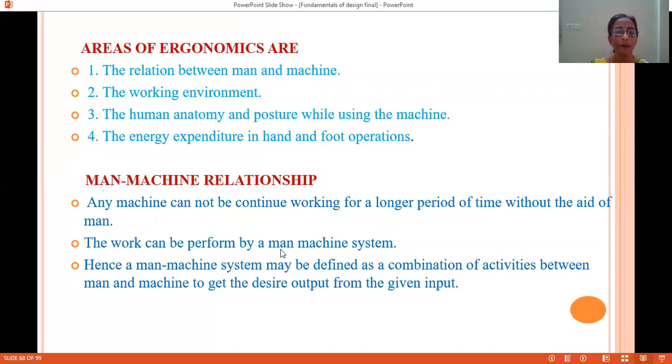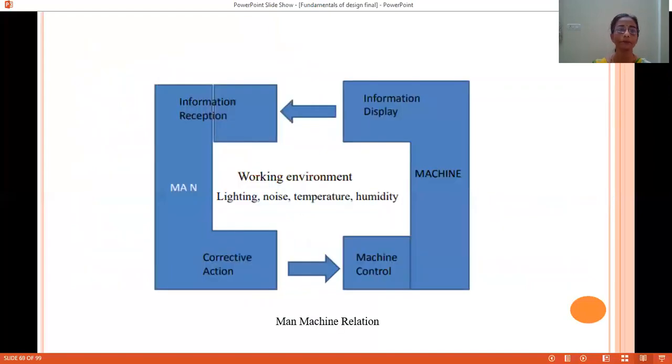Work can be performed by a man-machine system or relationship, so they are both interconnected to each other. The man-machine system is defined as the combination of activities which man as well as machine are both performing to get the desired output from the input available with them.